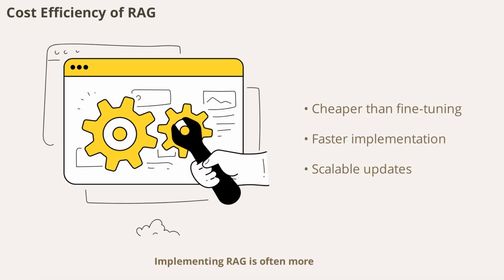Implementing RAG is often more cost-effective than fine-tuning large language models. It allows for faster deployment and can be reused across different domains. With scalable knowledge updates, organizations can keep their AI systems current without incurring high retraining costs. This makes RAG a practical choice for many real-world applications.